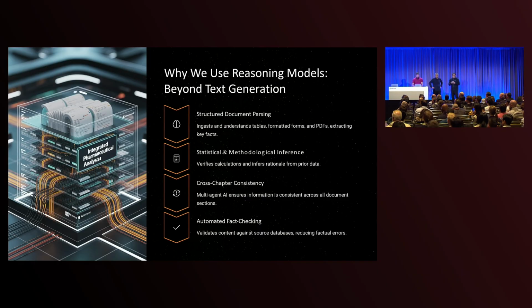Then why we use a reasoning model, as Keiji mentioned. This is totally beyond text generation. I will show you later our very complicated, complex document for the regulatory submission.